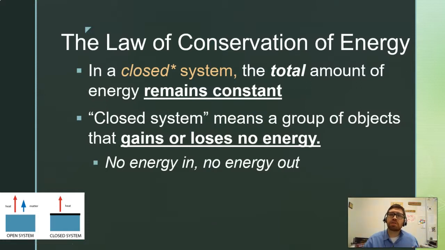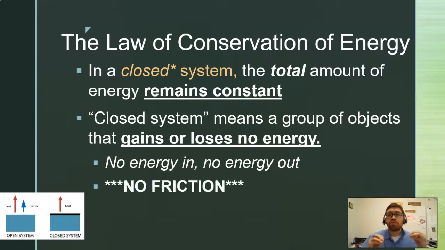It's kind of difficult to come up with a really good example of what this would be. But we're going to use this as a guide for thinking about what conservation of energy means. So closed system means no energy is going to come in, no energy is going to go out, kind of like my checking and savings account, as long as I'm not spending anything. Really important that we understand that means there's going to be no friction in any of these problems.